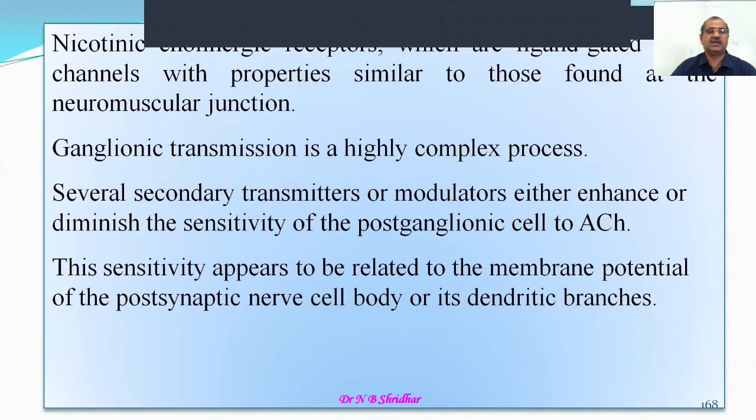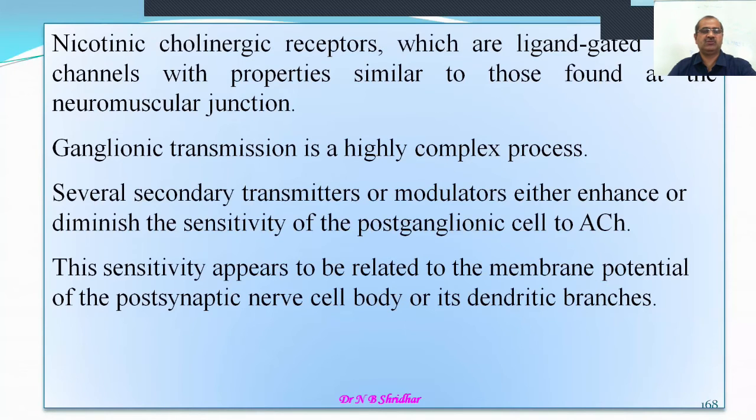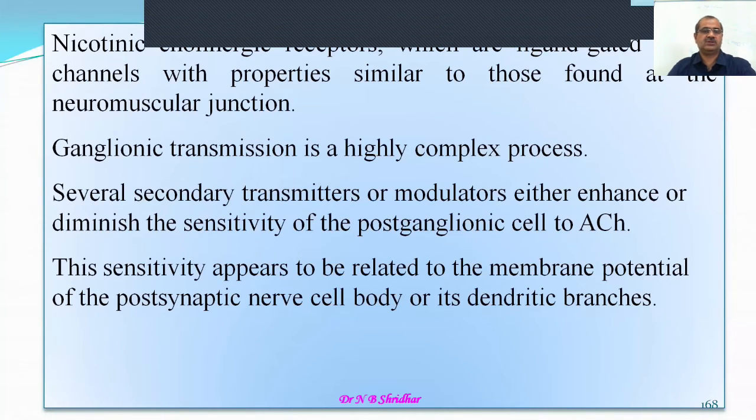Several secondary transmitters or modulators either enhance or diminish the sensitivity of the postganglionic cell to acetylcholine. So there is a varied response of the postganglionic cells to acetylcholine, and this sensitivity appears to be related to the membrane potential of the postsynaptic nerve cell body or its dendritic branches.